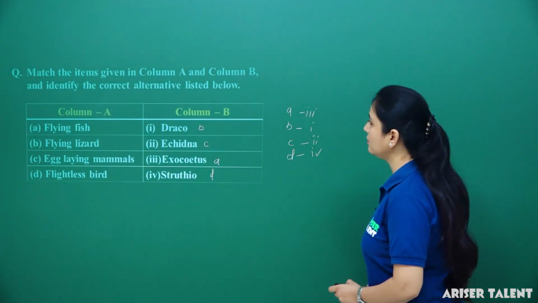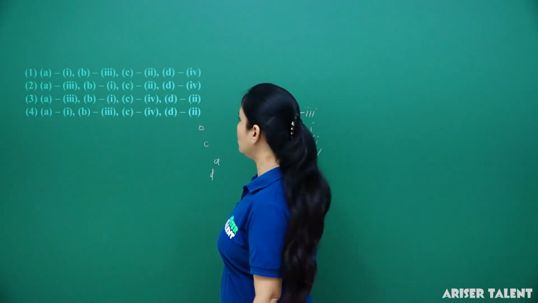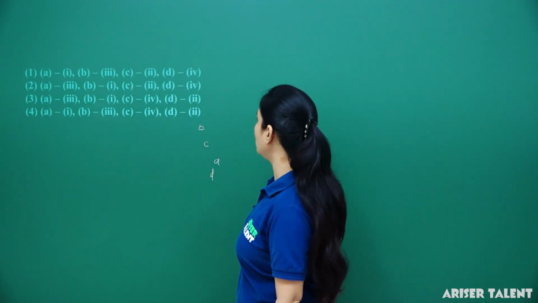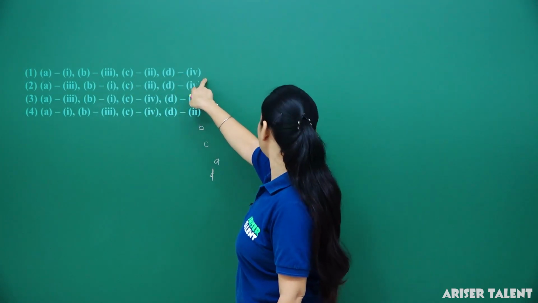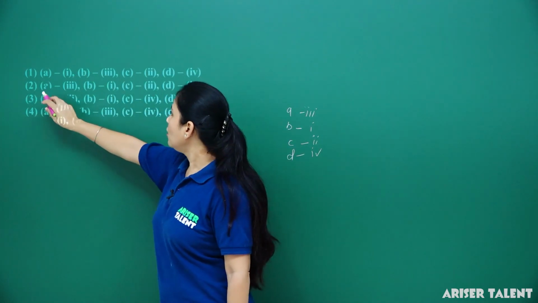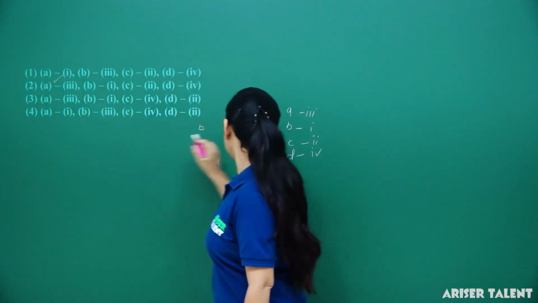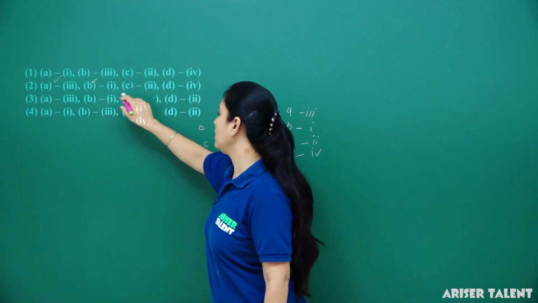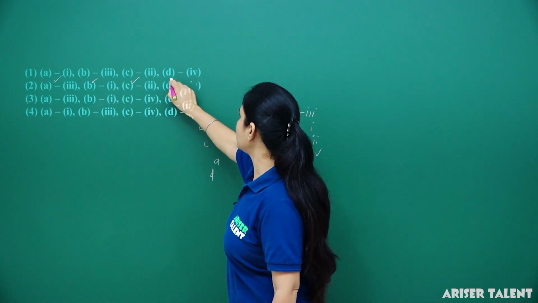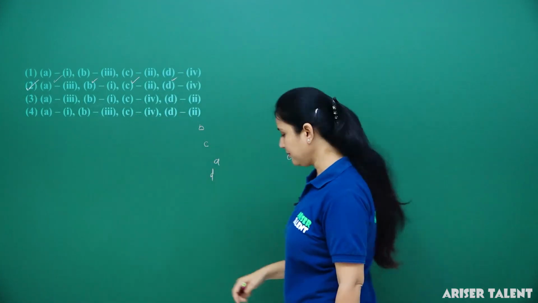So, what are the correct matches here? A with 1, no. B with third, no. C with second, no. Yes, D with 4, but these four are not matched here. Option A is matched with the third one, okay. B is matched with the first one, okay. C is matched with the second one, okay. And D is matched with the fourth one, okay. So option 2 is the correct answer here. Clear?